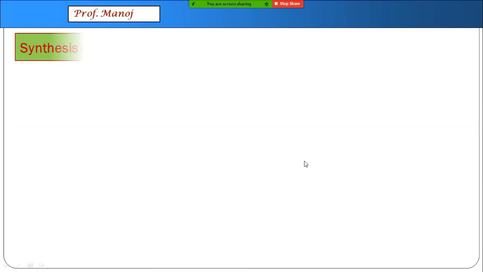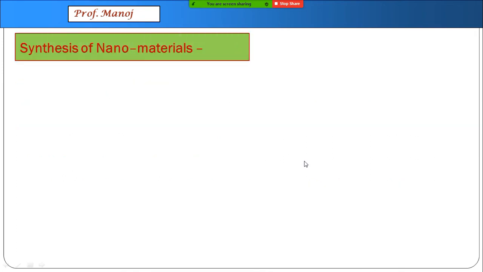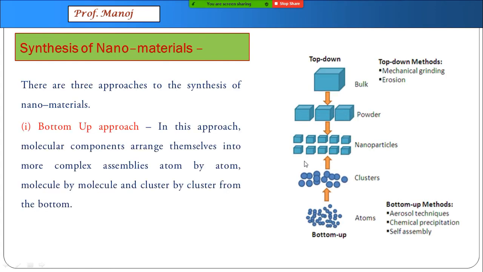After the characteristics, we now go for how these nanoparticles or nanomaterials are generated. At 12th standard level, we are only going to study in a very rough, superficial way. Details, of course, are not at your level. There are three ways in which synthesis can be done. First is called the bottom up approach. Now, in this diagram, you can watch from bottom to top. Molecular components arrange themselves in more complex assemblies, atom by atom, molecule by molecule, cluster by cluster from the bottom.